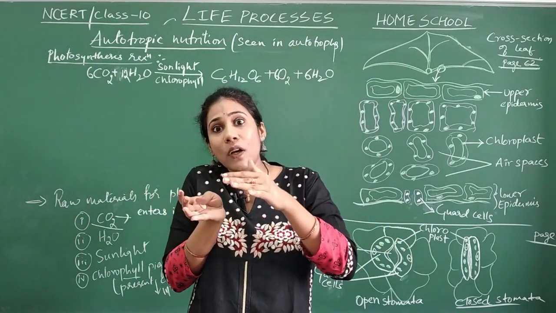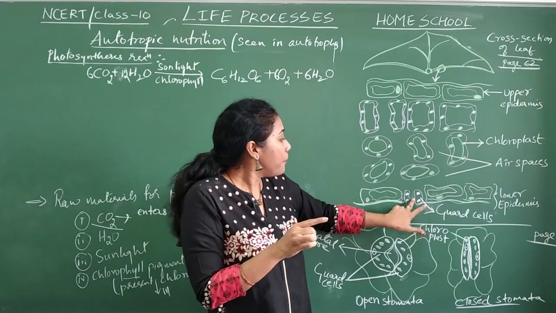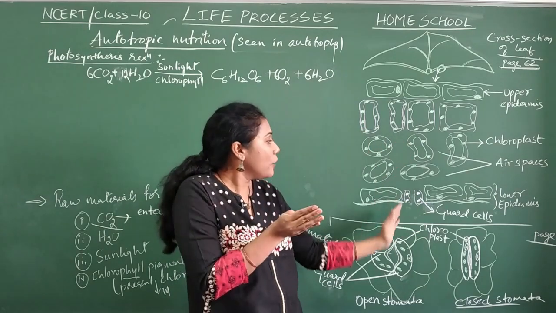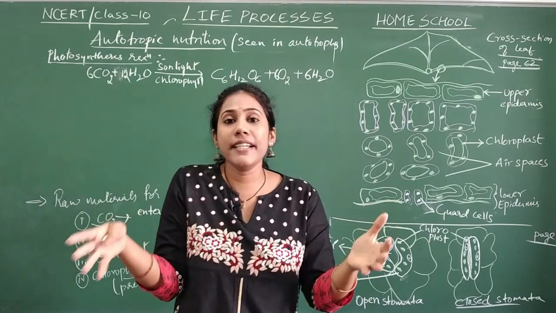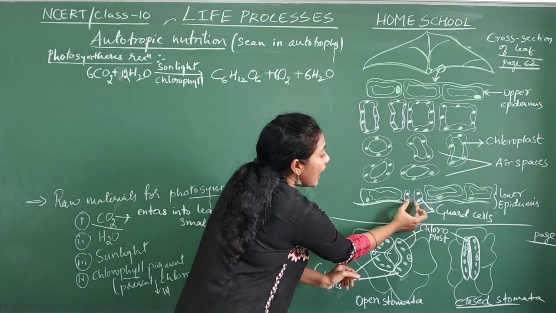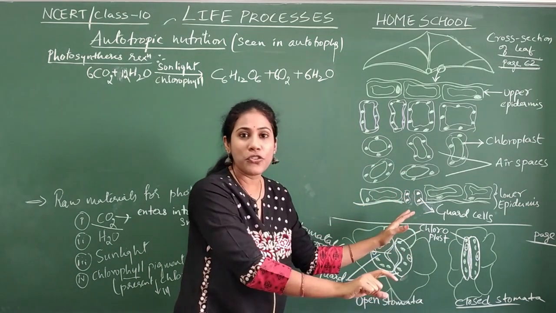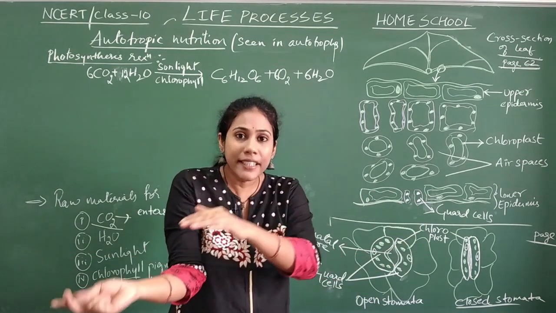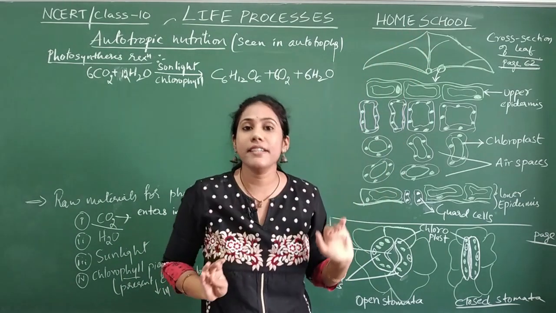Whenever carbon dioxide has to enter, at that point of time only the pore will get opened, and you will find a way into the leaf. Otherwise, when carbon dioxide is not necessary for the leaf, the guard cells will be closed, so that the pore is also closed. When the guard cells are closed, air or carbon dioxide cannot enter inside.